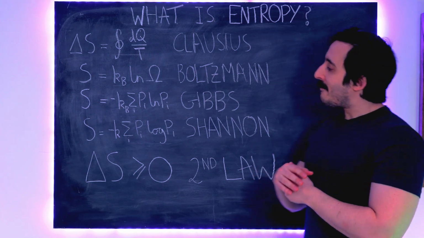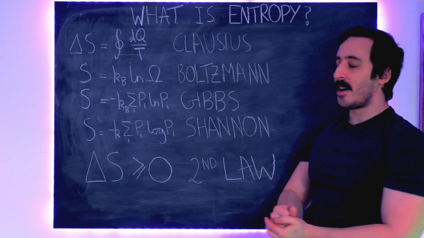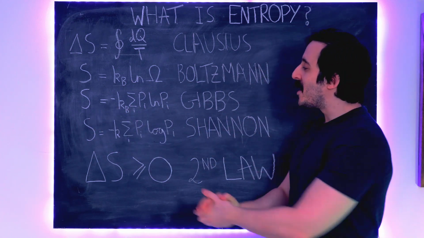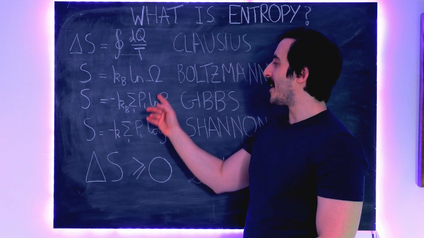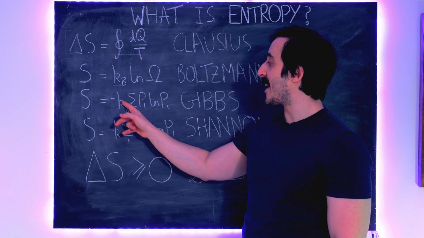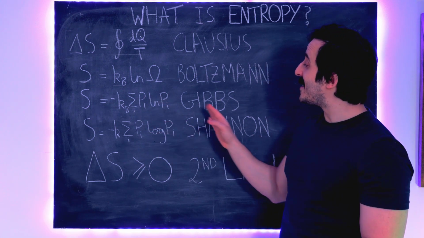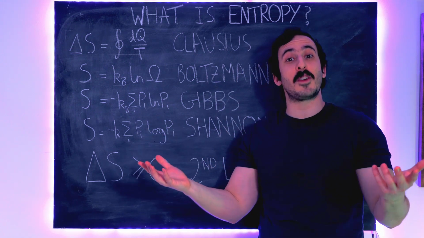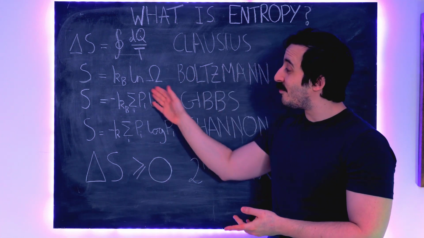Now, at first, you'd have thought that this Shannon definition should be entirely separate to the thermal physics definitions because we started at a totally different place. But what we found is that this definition here is identical to the formula for the Gibbs entropy. If we set the Shannon constant k equal to the Boltzmann constant kB, and if we take this logarithm here to log to the base e, or ln, then it is literally identical. And that's incredibly surprising because we started from such different ways of thinking about things and in entirely different branches of physics, but we arrived at identical formulas.